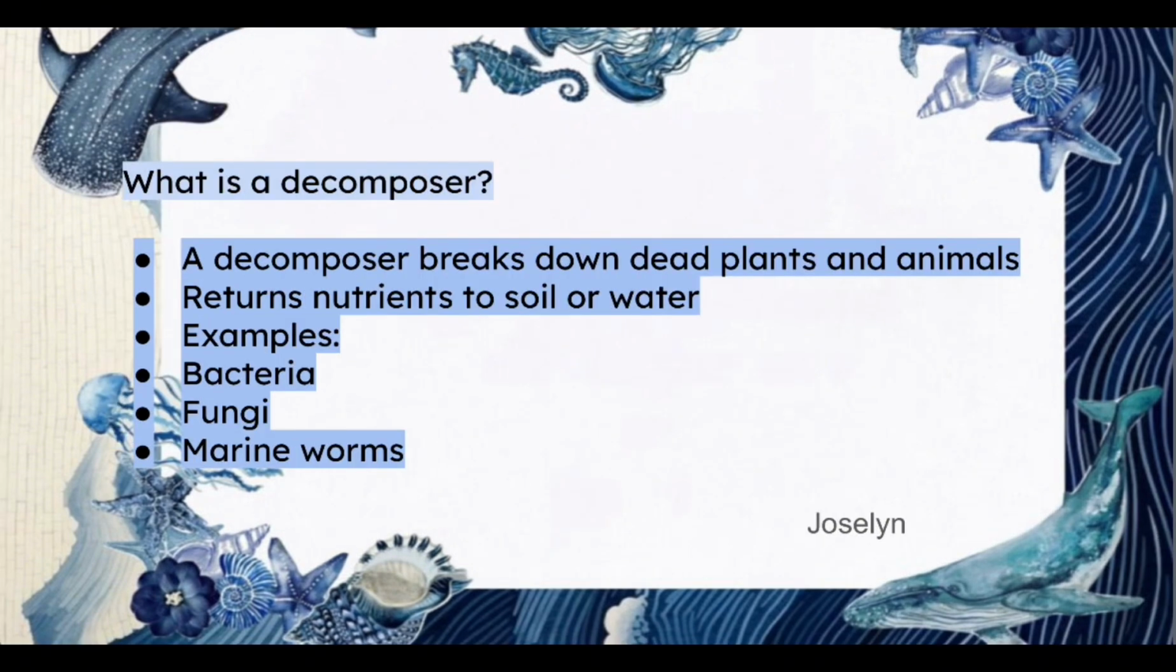What is a decomposer? A decomposer is a living thing that breaks down dead plants and animals into nutrients and returns them to the soil or water. Decomposers in the Pacific Ocean are bacteria, fungi, and marine worms because they break down dead plants and animals and recycle the nutrients back into the ecosystem.